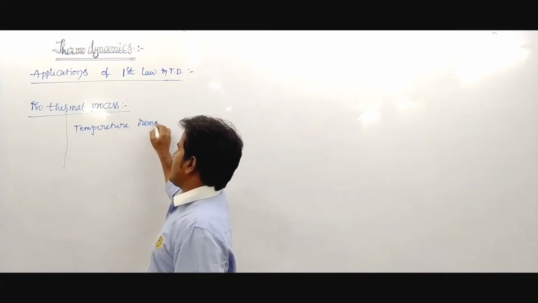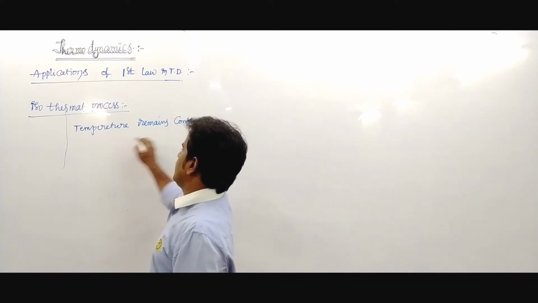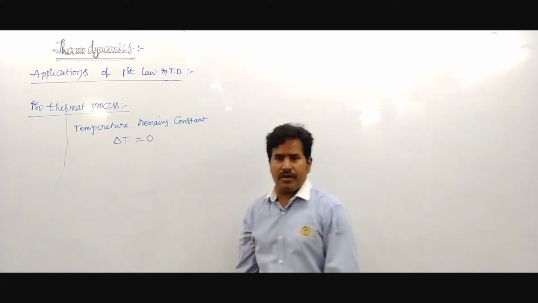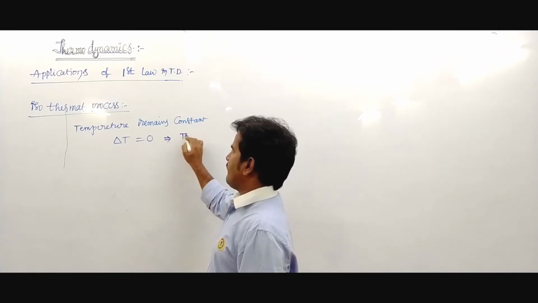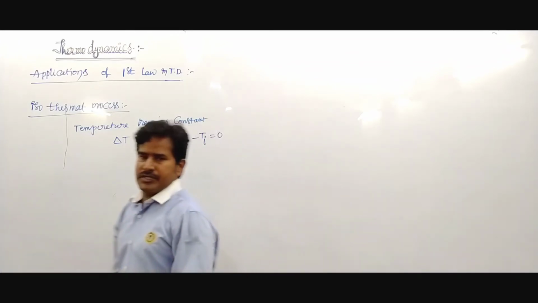Change in temperature delta T equals 0, that is, T final minus T initial equals 0.